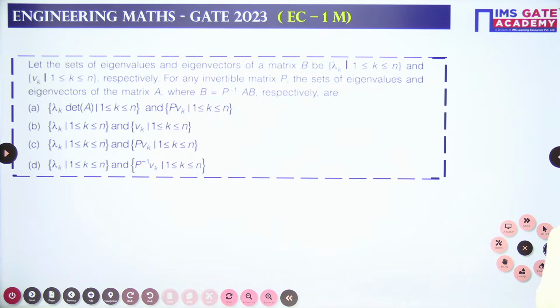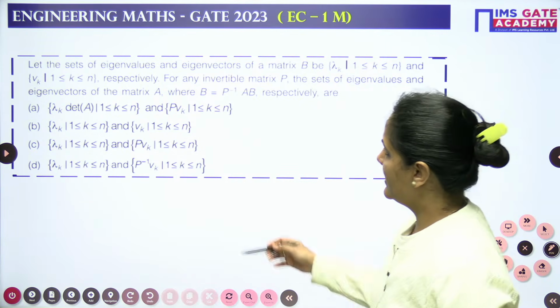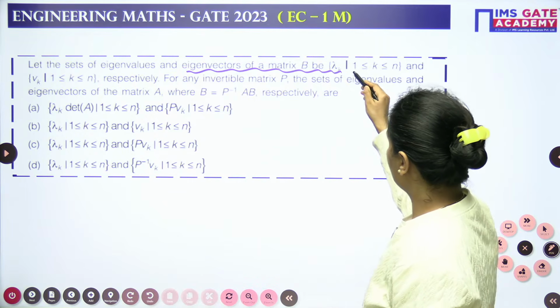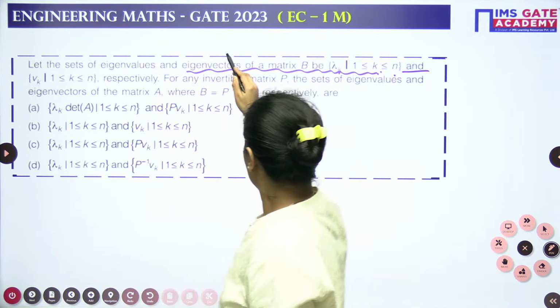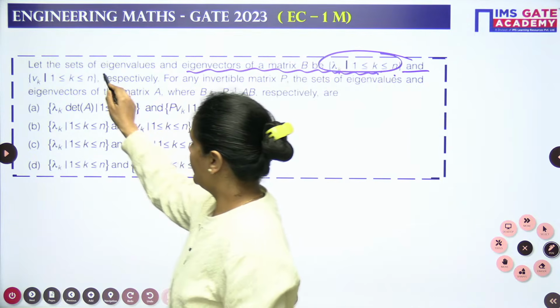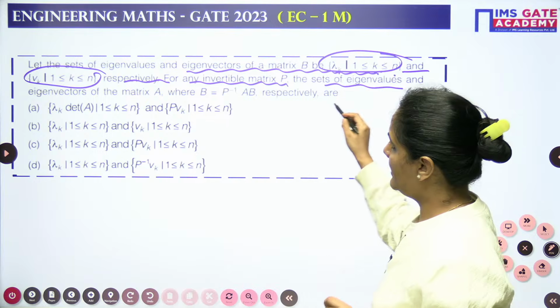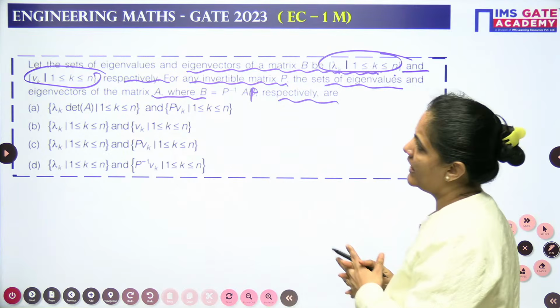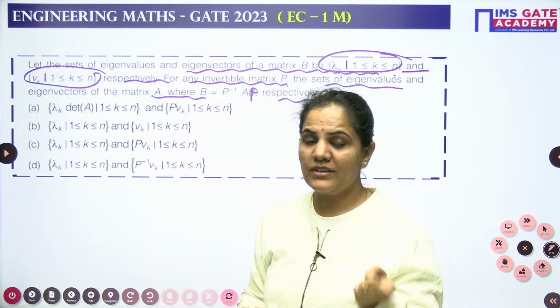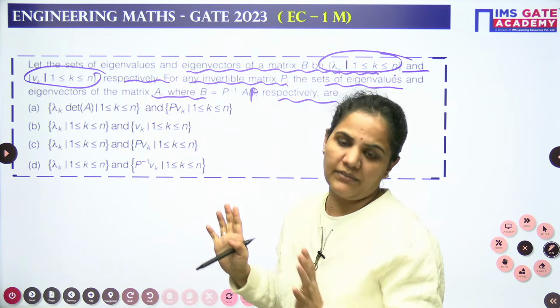Okay, so this is a question from linear algebra. We can see the question. What is the question given? Let the set of the eigenvalues and eigenvectors of a matrix B be lambda k, where k is lying between 1 to n, and vk. This is the eigenvalue and this is the eigenvector respectively. For any invertible matrix P, the sets of eigenvalues and eigenvectors of the matrix A, where B equals P inverse AP, respectively are. So I need to find the eigenvalues and eigenvectors of the matrix A, and the eigenvalues and eigenvectors of the matrix B are given to me.